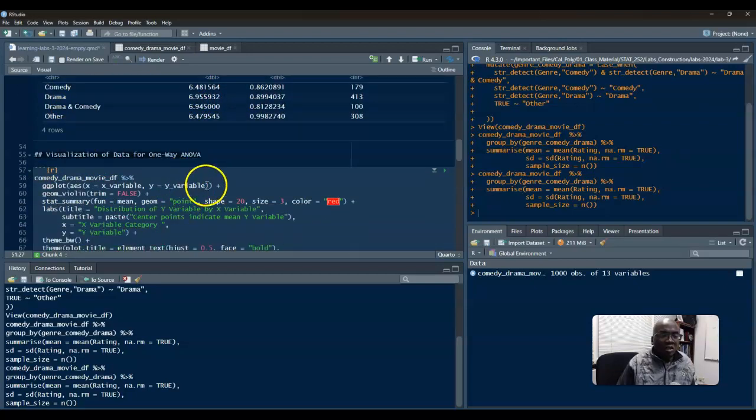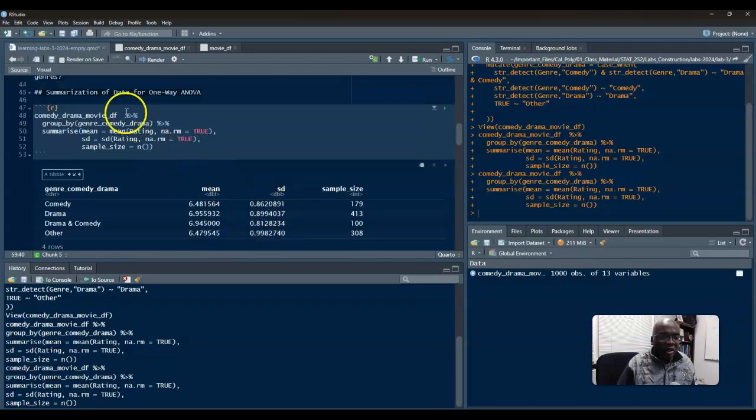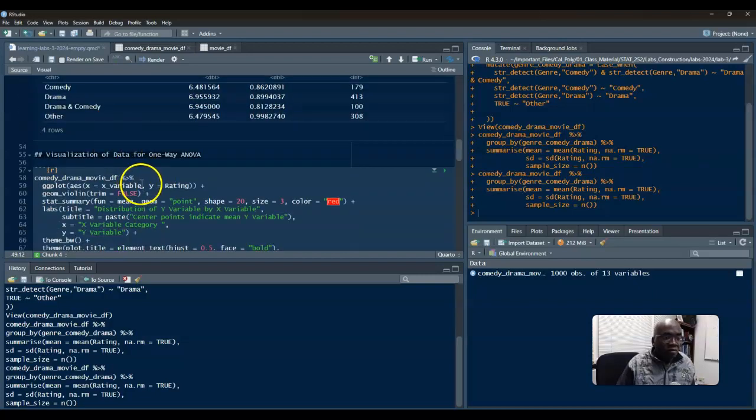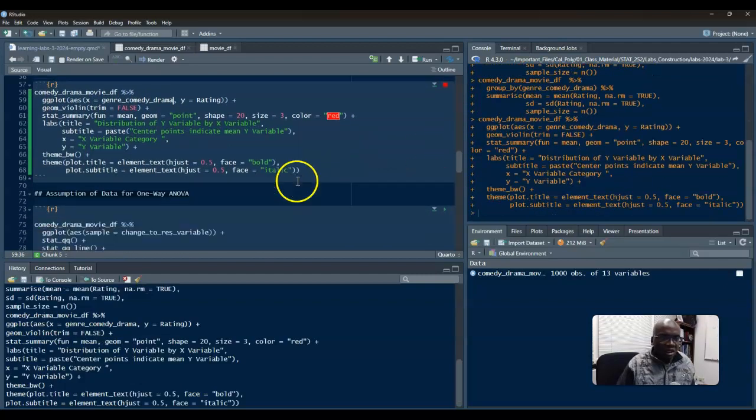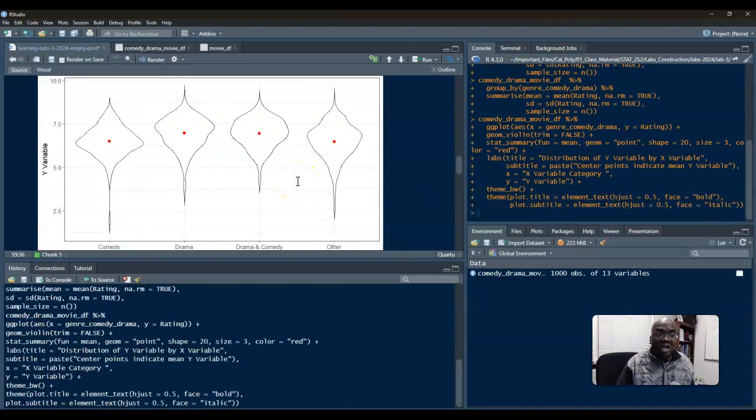What we can now do is visualize our data. Okay. So I'm not going to change the X variable, Y variable because of time, but within the labels, I can change it within the plot just so I can see what it looks like. This should not have an issue. Okay, good. And look again, like I'm emphasizing to you all, it looks like the means are the same.